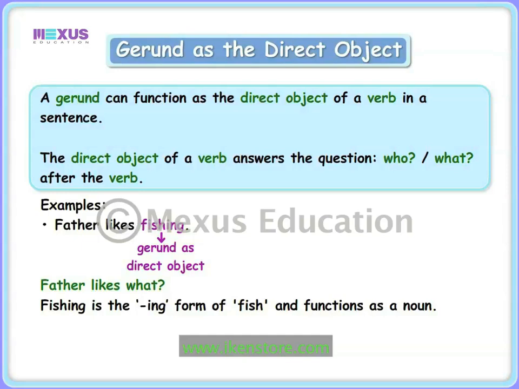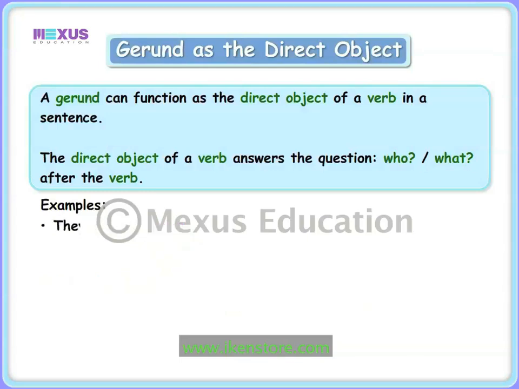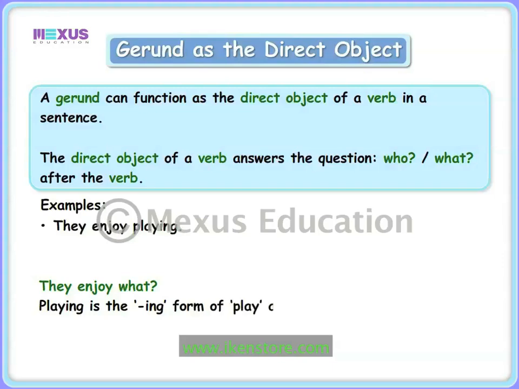Let us look at one more example. They enjoy playing. If we ask the question, they enjoy what? We get the answer as playing. Playing is the ing form of the verb play and functions as a noun. Therefore, playing is a gerund that functions as the direct object.